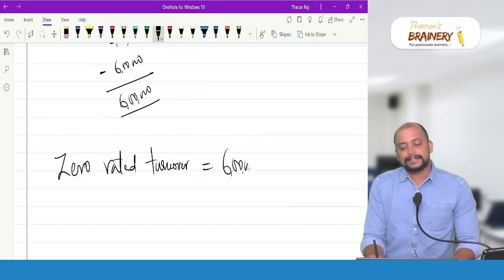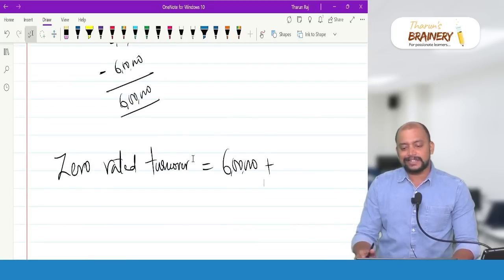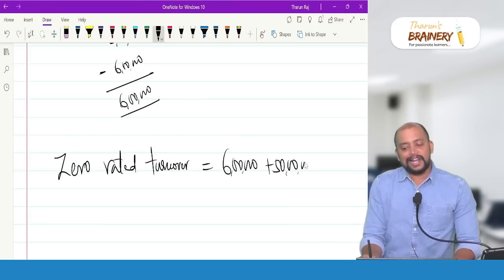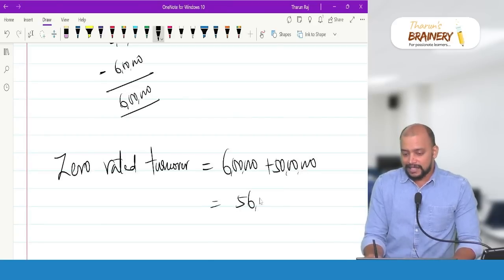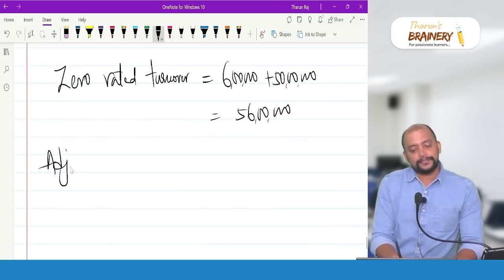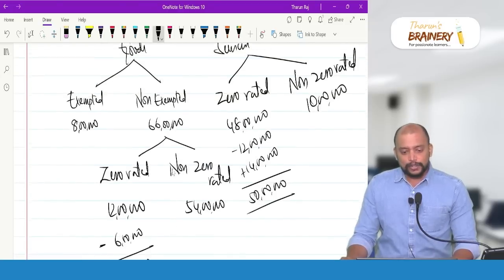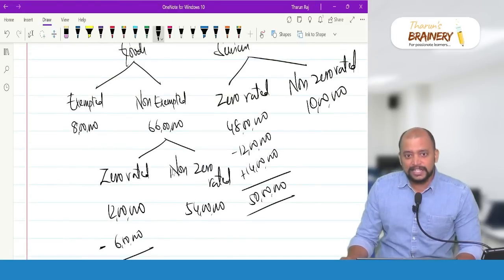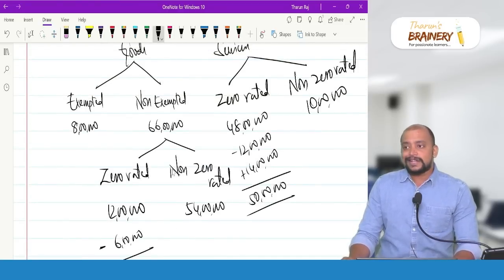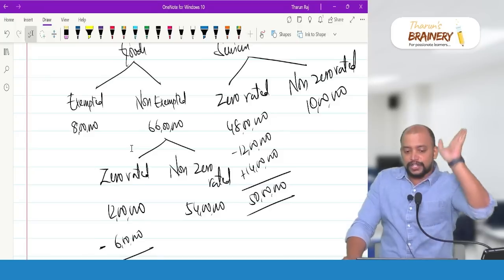6 lakhs plus, this is for goods. For services, 50 lakhs, that will be 56 lakhs. Then adjusted total turnover. What is adjusted total turnover? Will exempted come in adjusted total turnover? No, adjusted will not include exempted because ITC is not pertaining to exempted. ITC is pertaining to taxable only, so it should not come.